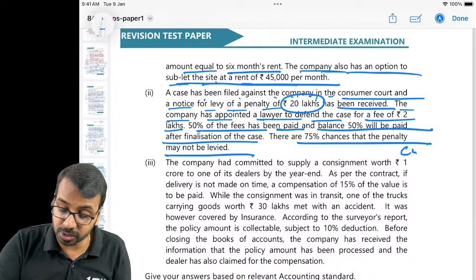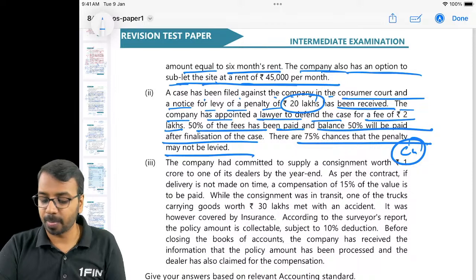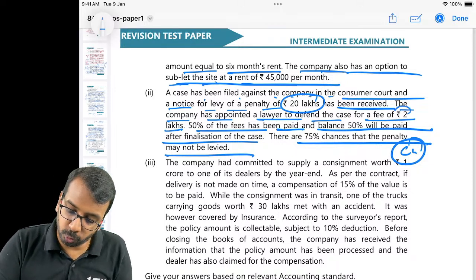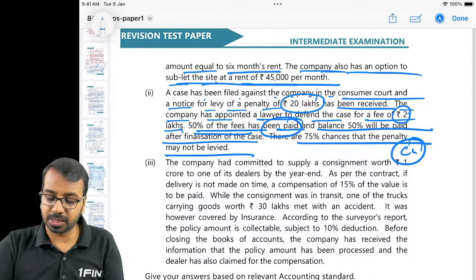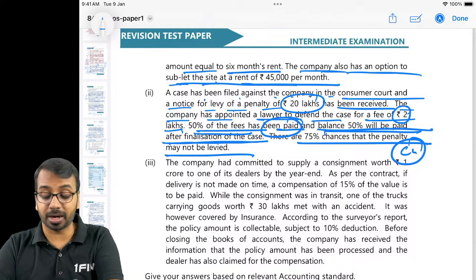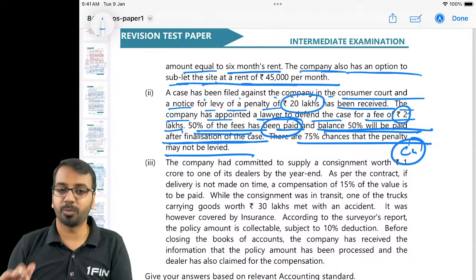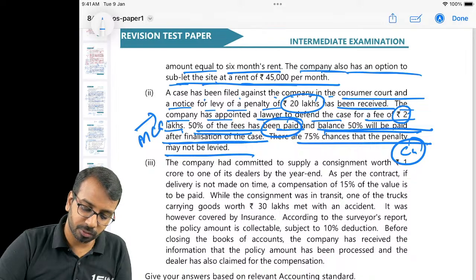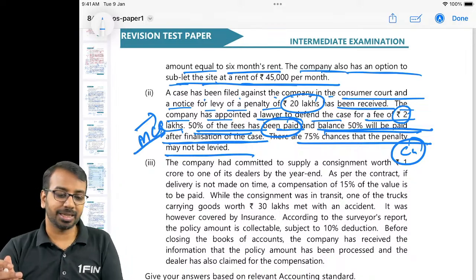So we need to disclose a contingent liability for this case. Then fee 2 lakh is the fee. 50% has been paid. You have already expensed this. Balance will be paid after finalization, but you have already committed to that. So the balance 50% also should be provided. These types of questions are very good candidates for being asked as MCQs.